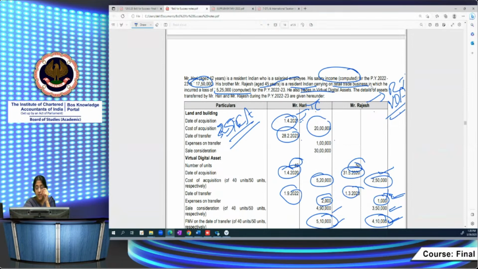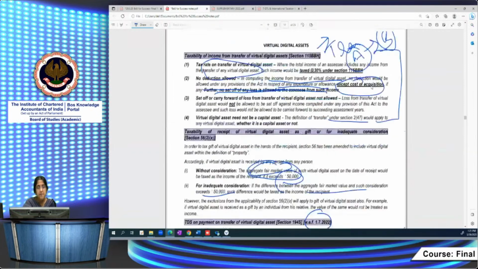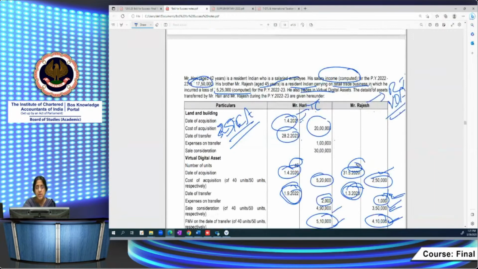So for Rajesh, we are now seeing the PGBP income. For Mr. Hari, it is capital gains income. For Mr. Rajesh, it's PGBP income. What matters is my sale consideration of 3,50,000. It is sold on 1/9/2022 in Rajesh's case. The period of holding is irrelevant, because in case of PGBP, and in case of capital gains also, there's no need to categorize it as long-term or short-term capital gains, since the provision anyway comes under 115BBH.